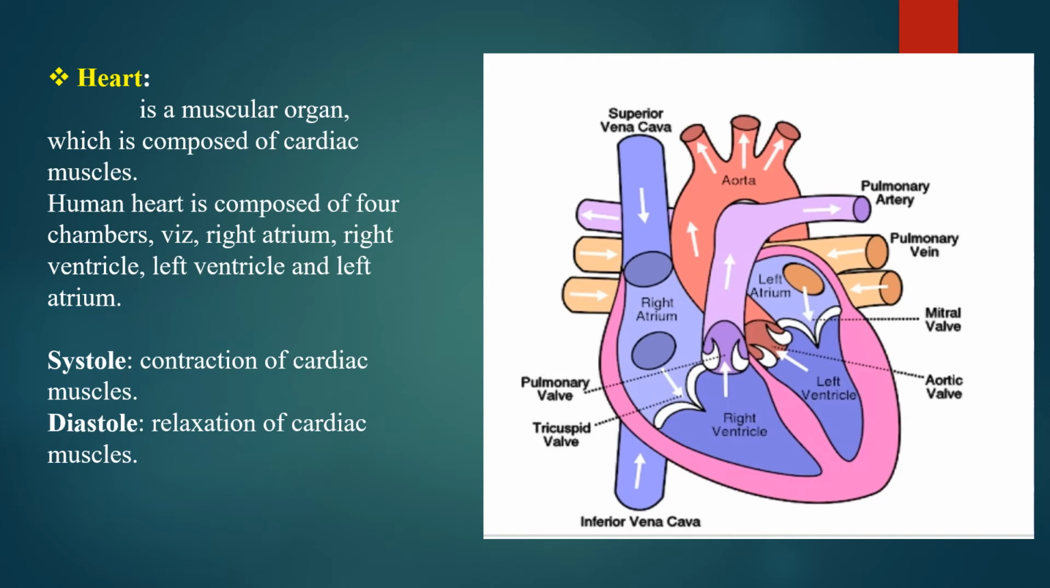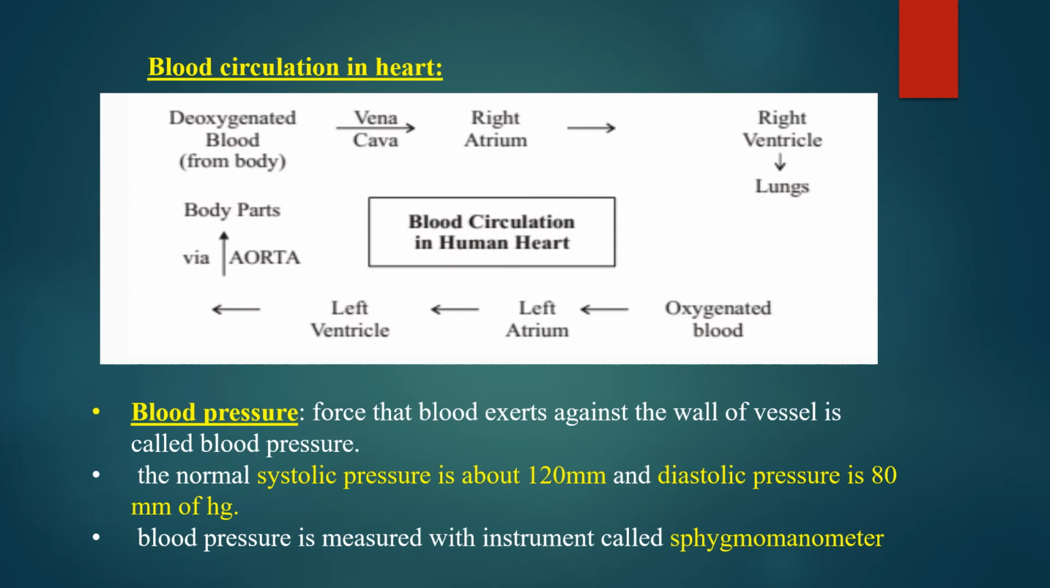During the pumping of the blood by the heart, we use two terms, systole and diastole. Systole means contraction of the cardiac muscle, while diastole means relaxation of the cardiac muscles. As we have studied about the different chambers of the heart, now we will study how the blood circulates in our heart.